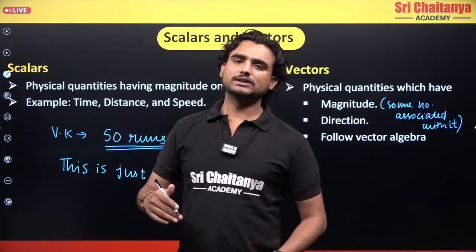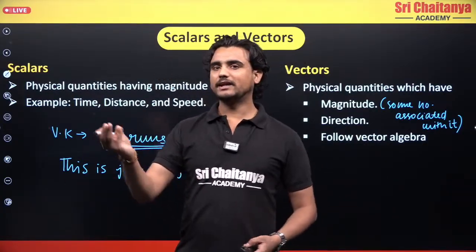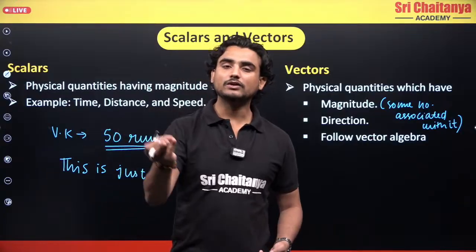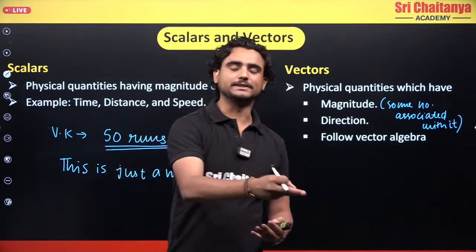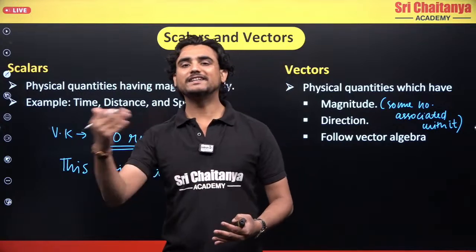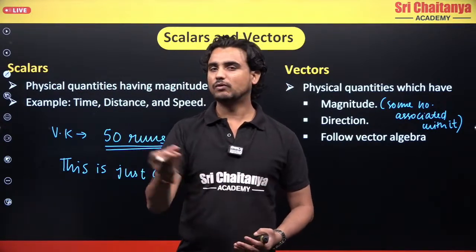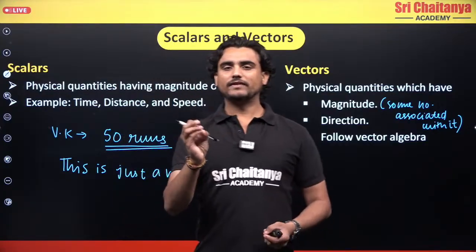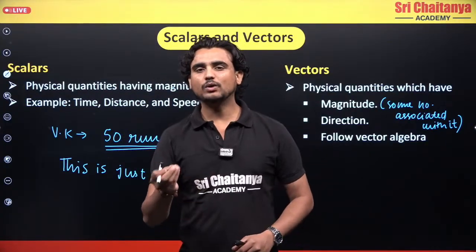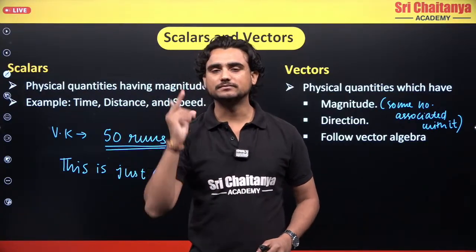Okay, so what are some vector quantities? Acceleration is a vector, velocity is a vector. We will learn the difference between speed and velocity, and the difference between distance and displacement. What about time? Time is a scalar quantity, because when you talk about time, we don't have any specific direction.